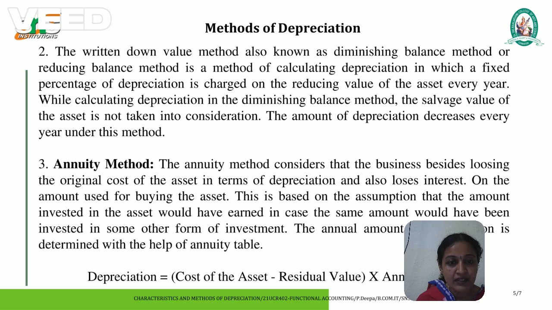In this, depreciation is calculated per unit of output by dividing the total acquisition cost of the asset by the number of units expected to be produced. This is similar to the production unit method. Machine hour method. Under this method, depreciation per machine hour is calculated. The cost of machinery after deducting the residual value, if any, is divided by